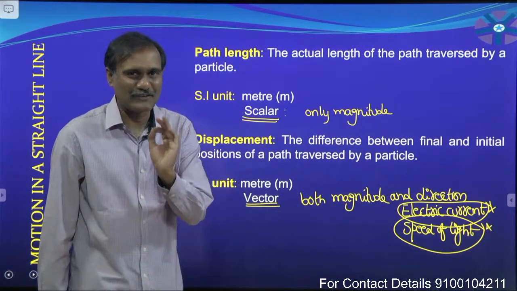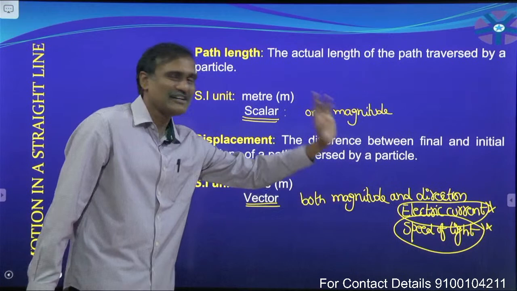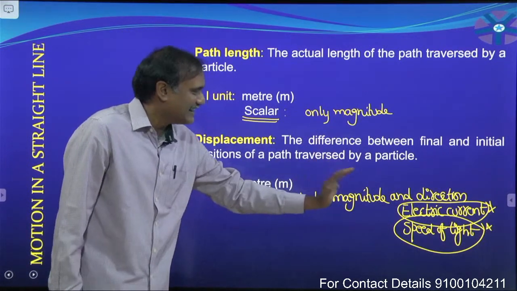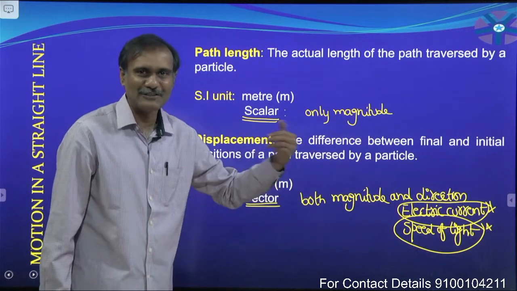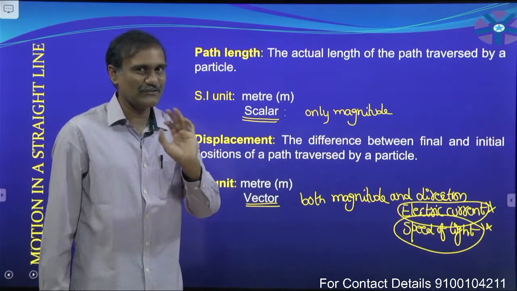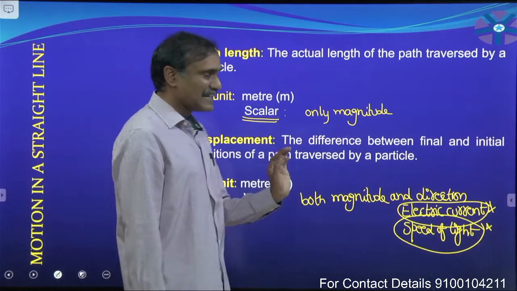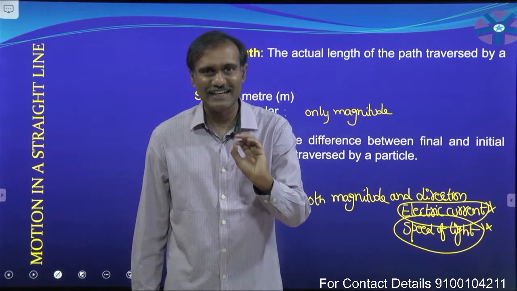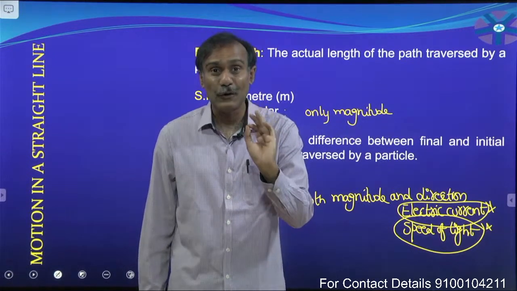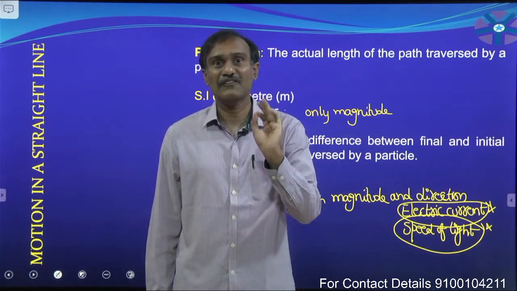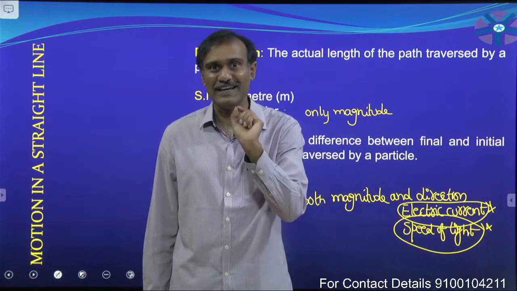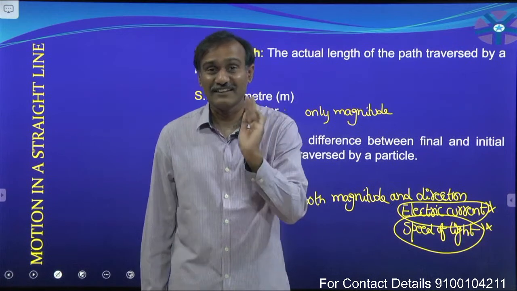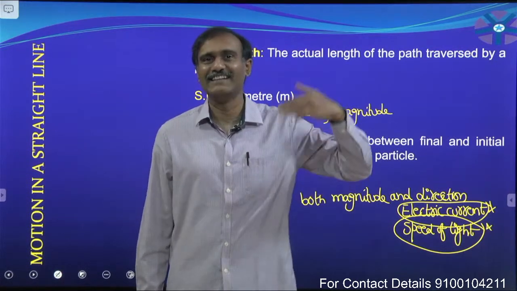Now, what is the perfect definition for the vector? Both magnitude and direction is not the perfect definition. It is having both magnitude and direction, but the actual definition for the vector is a physical quantity which is having both magnitude and direction and also obeys laws of vector addition. What are the laws of vector addition? We will discuss it in the next chapter.